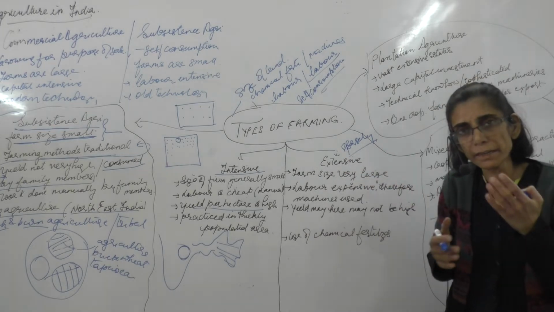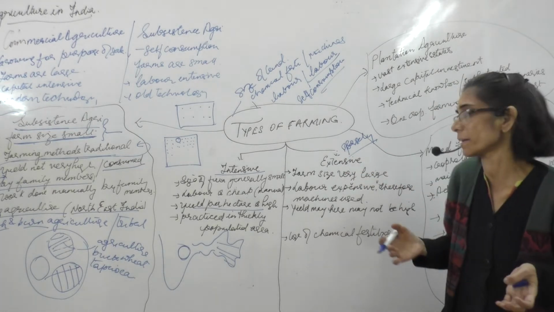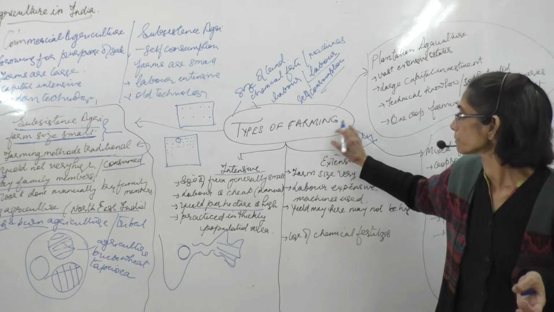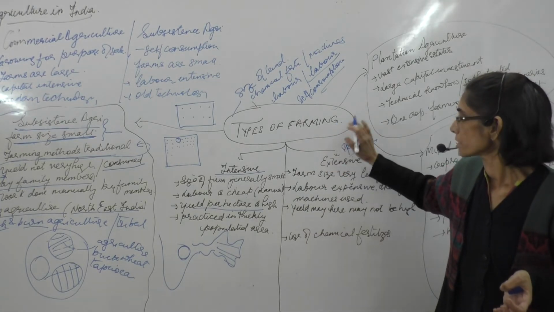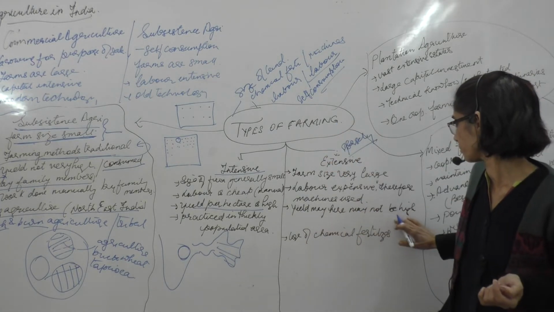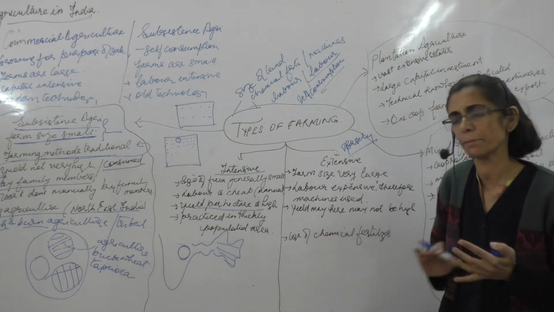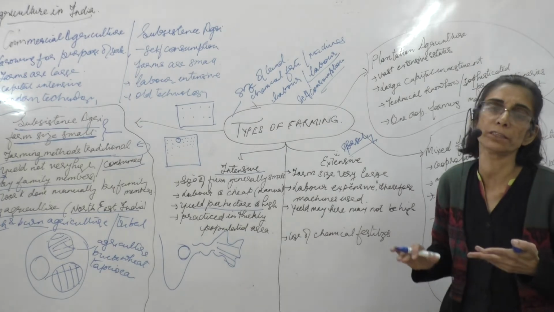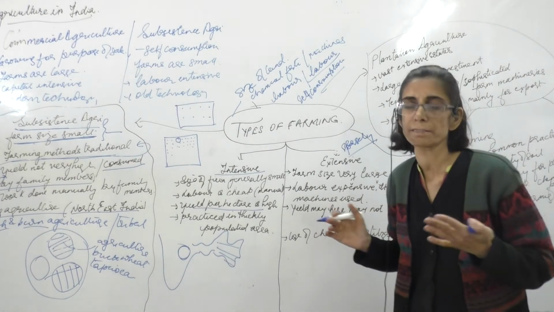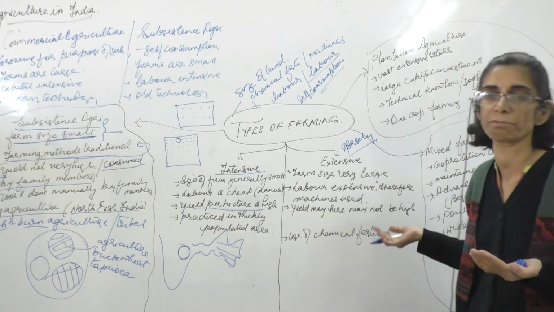He's trying to maintain the fertility of the soil at the same time, so the crops are grown at sufficient distance. Yield may not be very high. They use chemical fertilizers, machines, pesticides, whatever is required. Irrigation facilities are there.